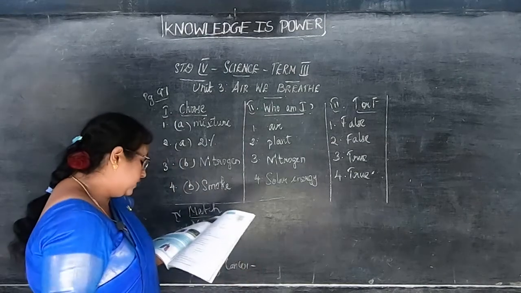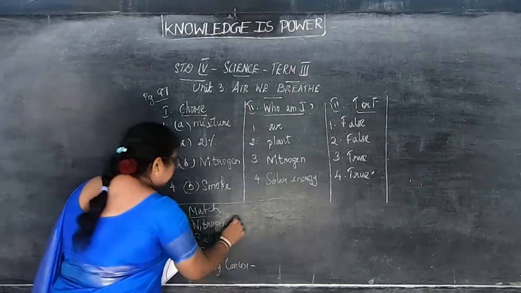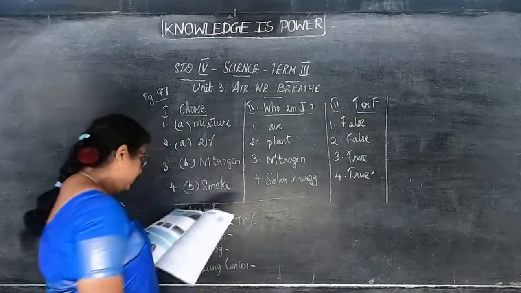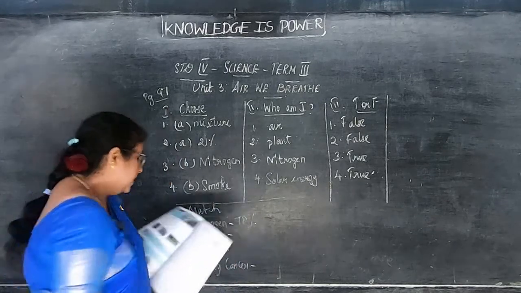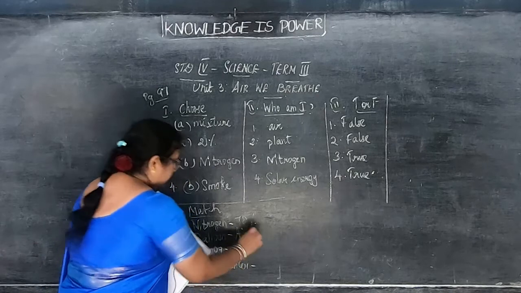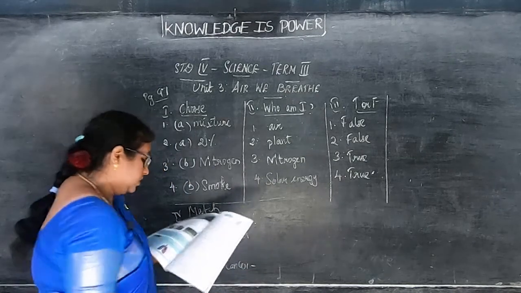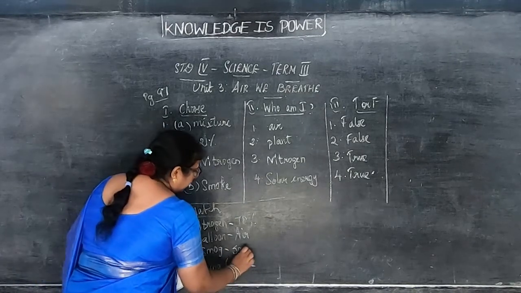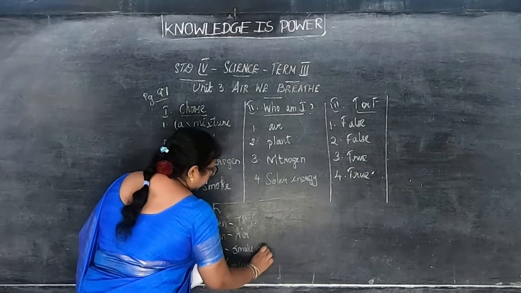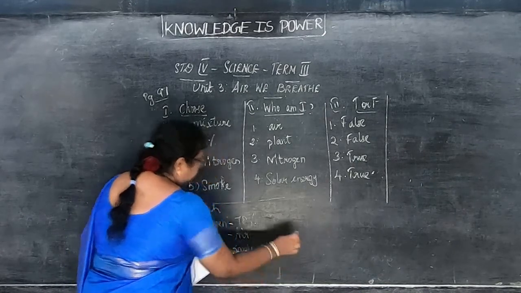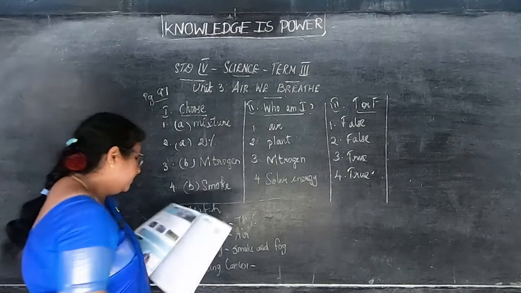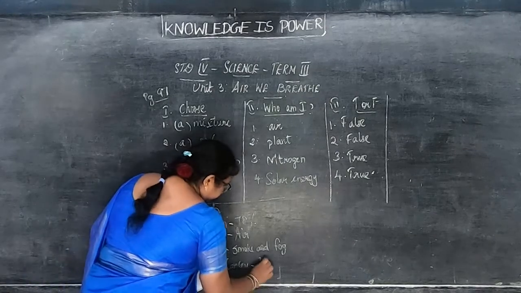So what is the first one, children? Nitrogen, 78%. Okay. Second, balloon, air. Third, smoke and fog. The lung cancer, air pollution.